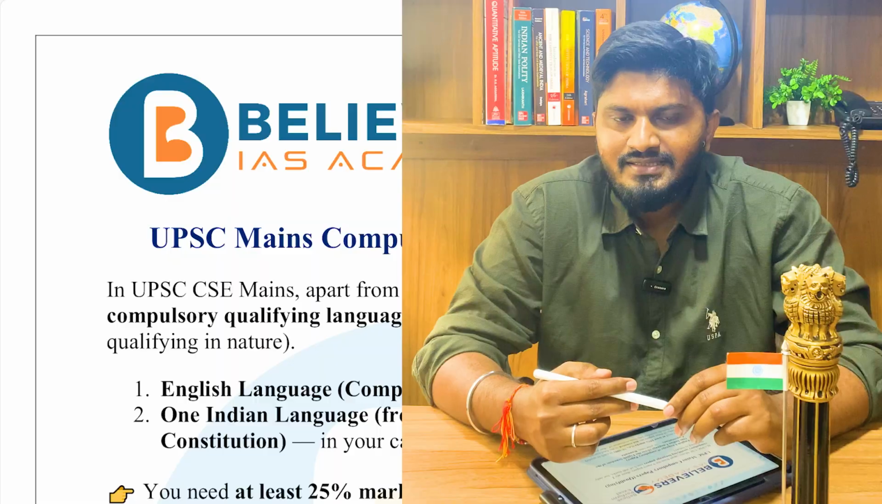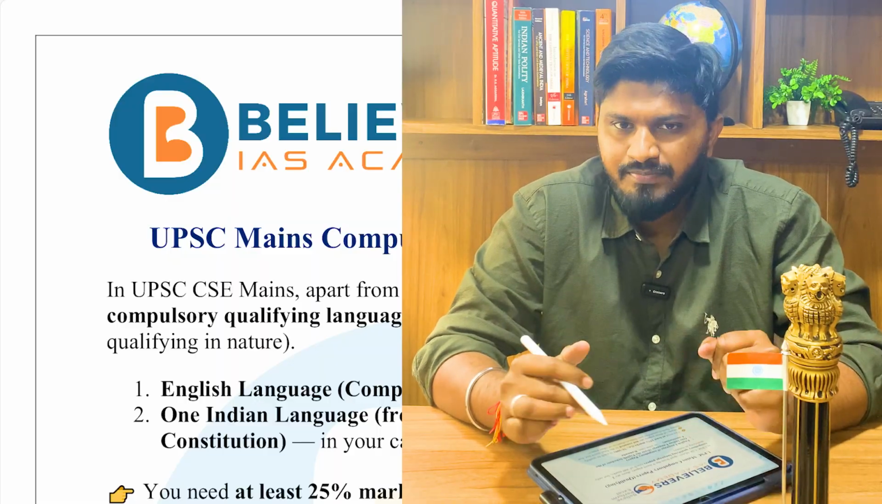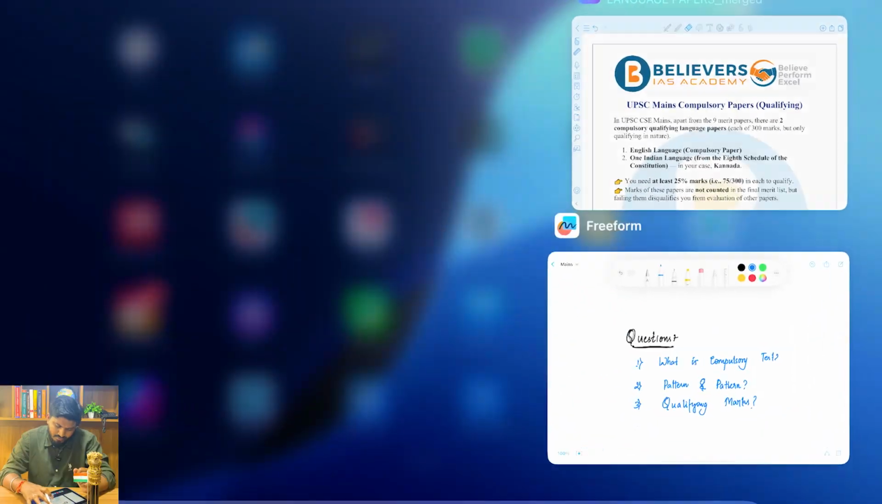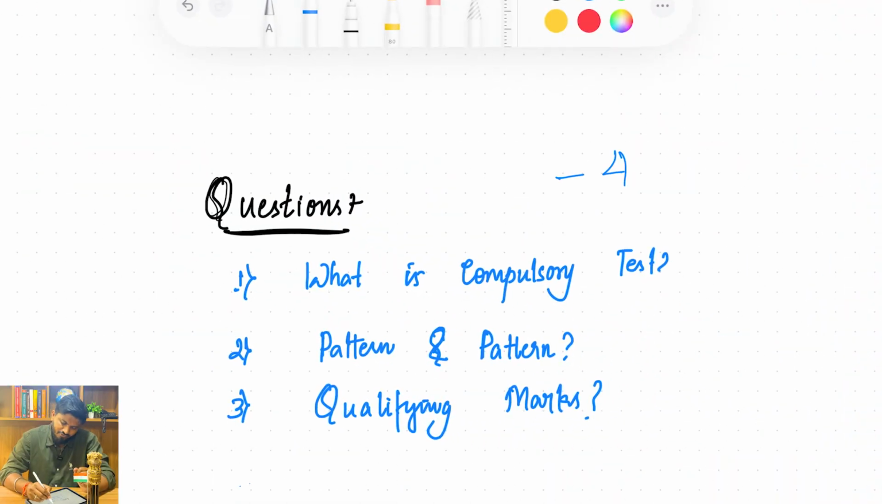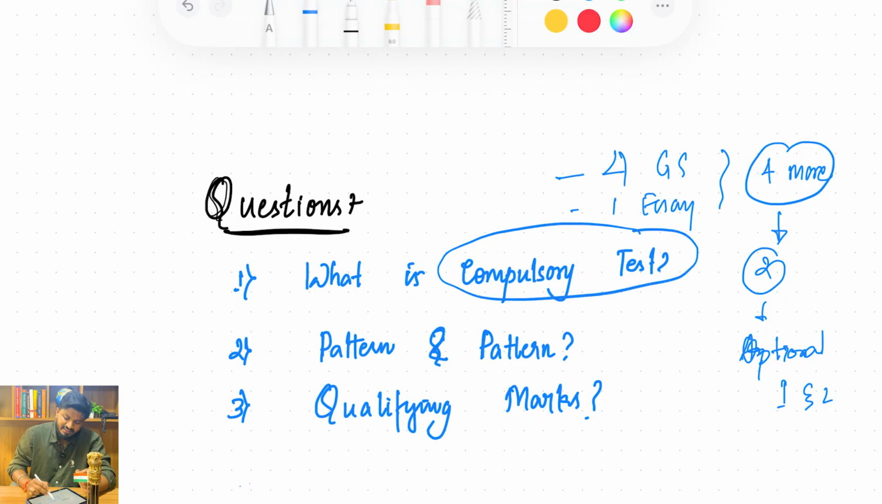Today we will discuss a few of the queries you have with respect to the mains qualifying papers. Right now you have already completed 4 GS papers and 1 essay paper, and you are left with 4 more. Of these 4, 2 are the most important, that is the optionals, optional paper 1 and 2. Apart from them there are 2 more, which are the qualifying compulsory tests.